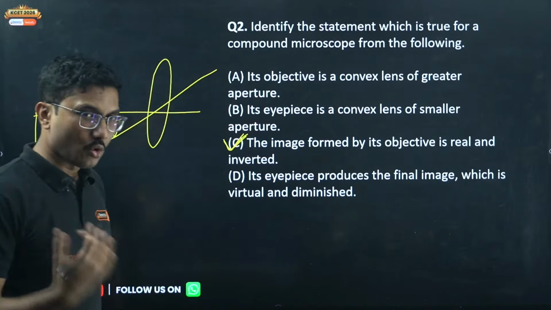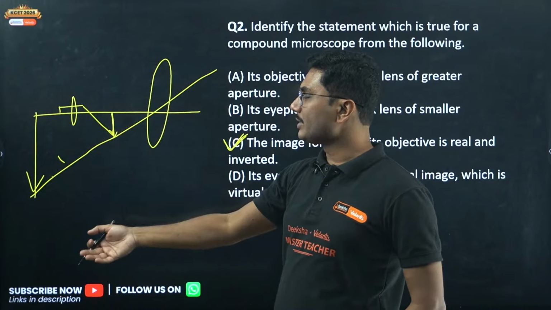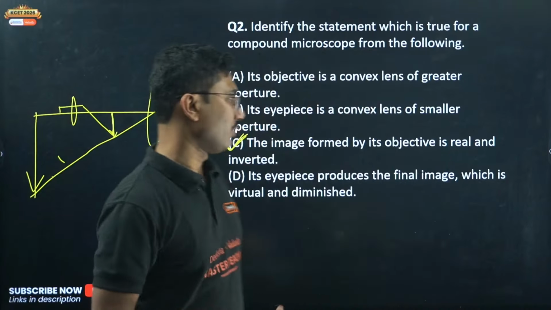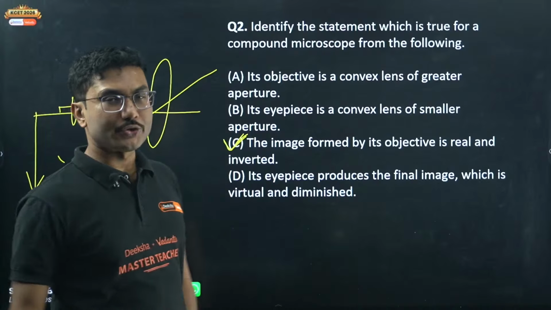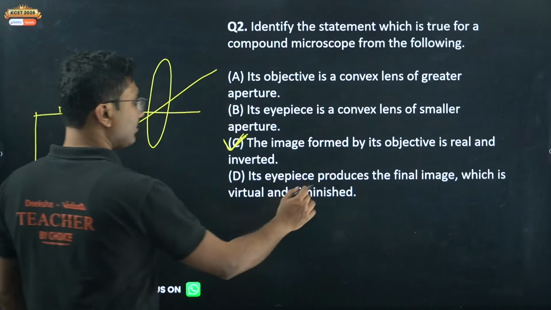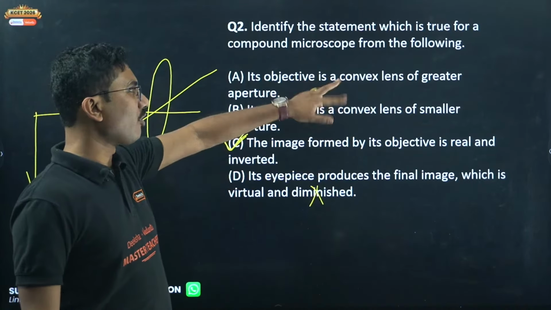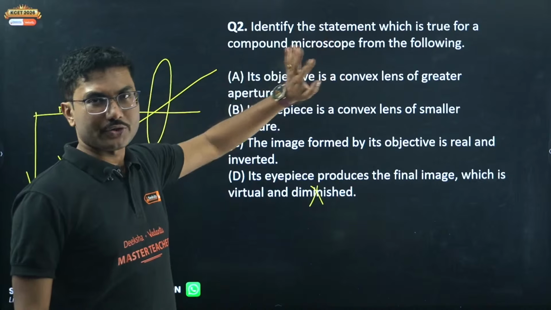And our goal is to make the object more enlarged, so the eyepiece will enlarge it more instead of diminishing it. So the eyepiece will produce a virtual and even more enlarged image, not diminished. So this is not correct. This is a very tricky question. Many students fall for the first two options. First two options are actually opposite.